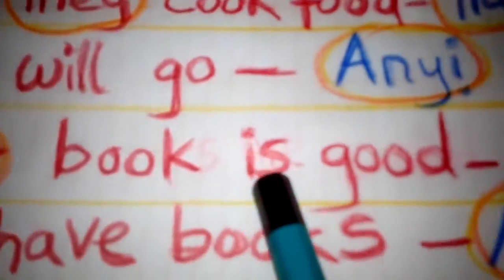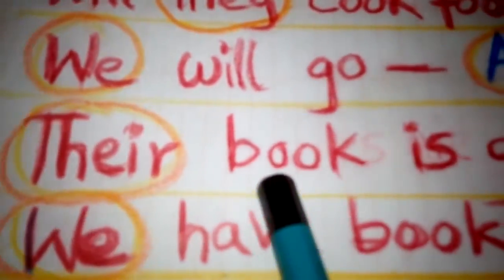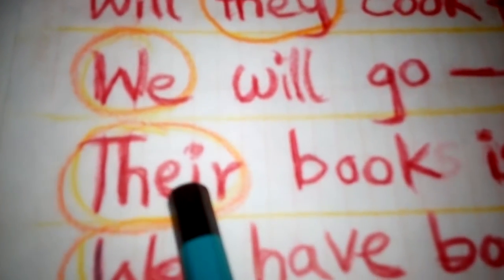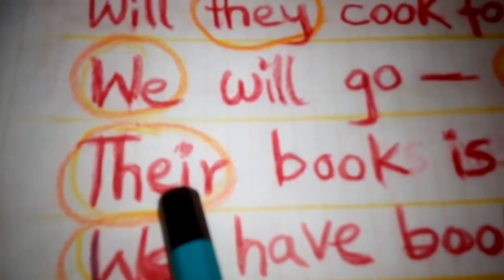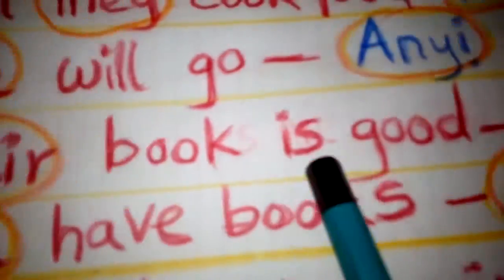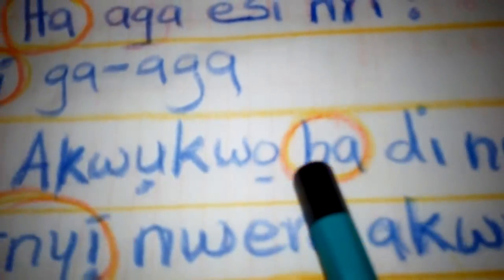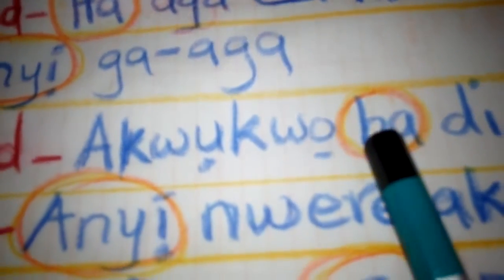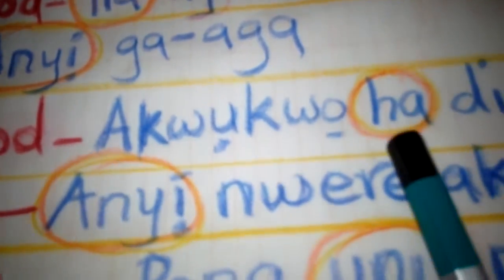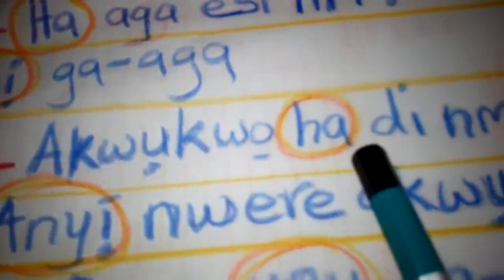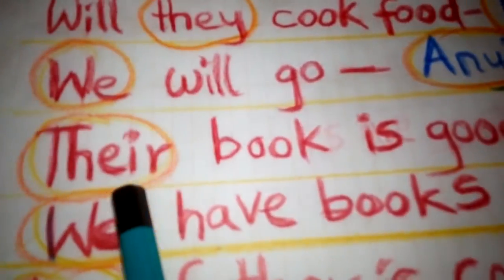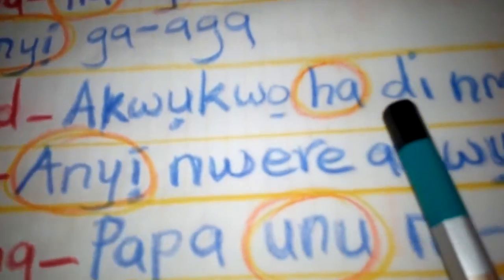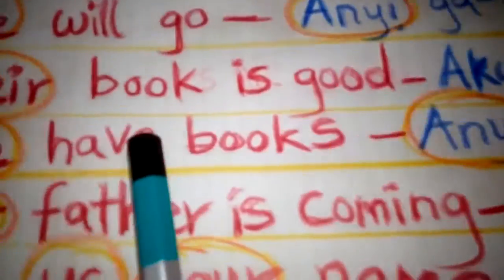Their book is good. Their is a plural pronoun. Akwụkwọ ha. Ha is a plural pronoun. Ha, more than one person. Akwụkwọ ha dị mma. Their book is good. Akwụkwọ ha dị mma.